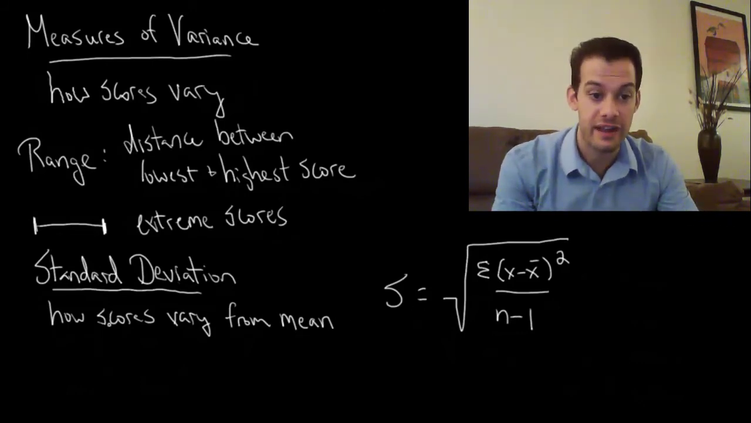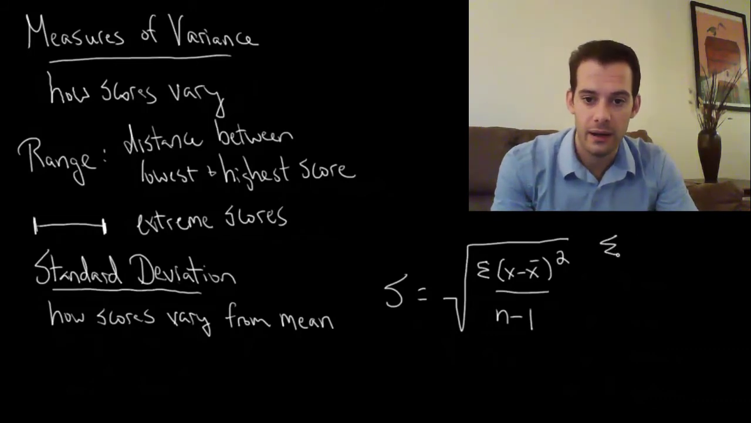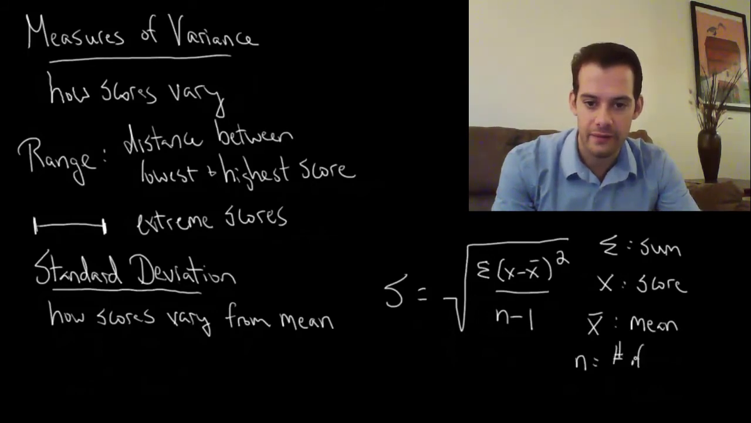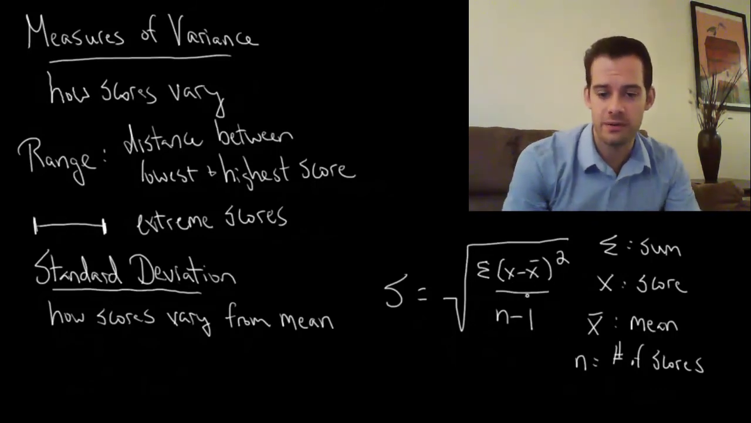So the S here stands for standard deviation of a sample. And this sigma here just refers to the sum. X is our score. Each individual score would be an X. And X bar is our average or our mean. And N is the number of scores that we have. So all this equation is saying is we compare each score to the mean.